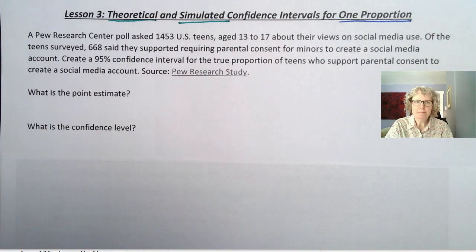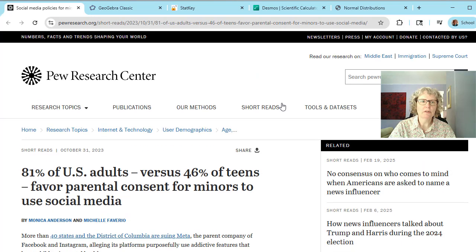Okay, so let's look at an example. This comes from a Pew Research poll, and the link is here. I'll show you the actual study in a moment. A Pew Research Center poll asked 1,453 U.S. teens aged 13 to 17 about their views on social media use. Of the teens surveyed, 668 said they supported requiring parental consent for minors to create a social media account. Create a 95% confidence interval for the true proportion of teens who support parental consent to create a social media account. Okay, so this is coming from this link, which you have in the course materials.